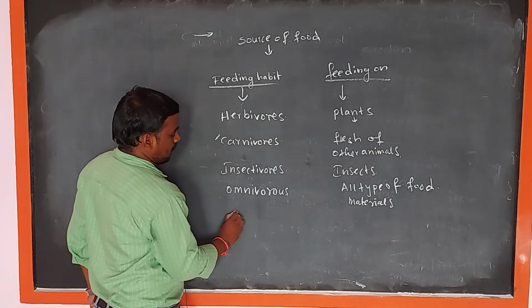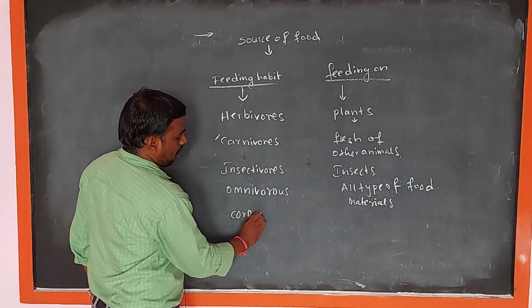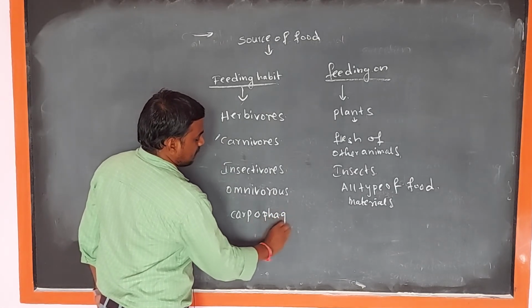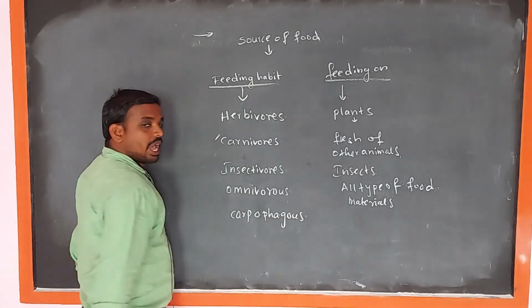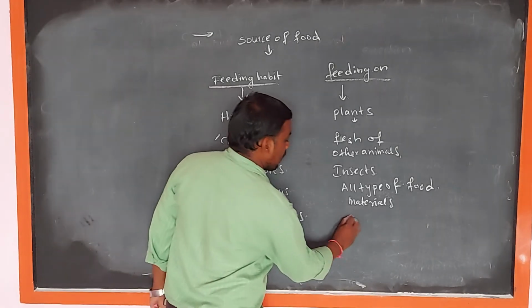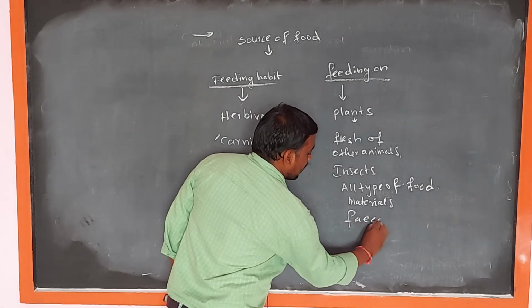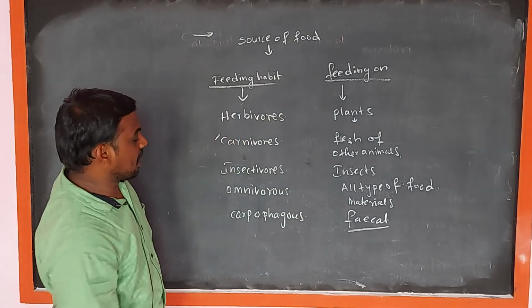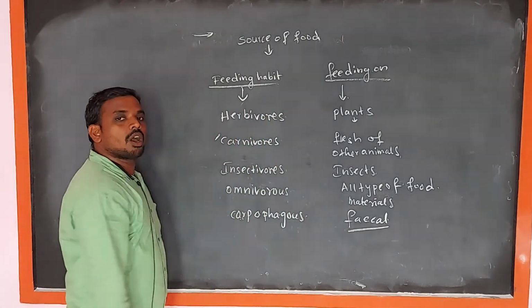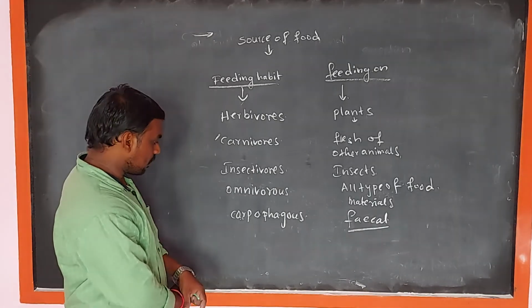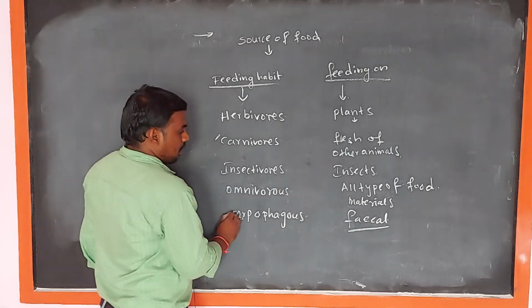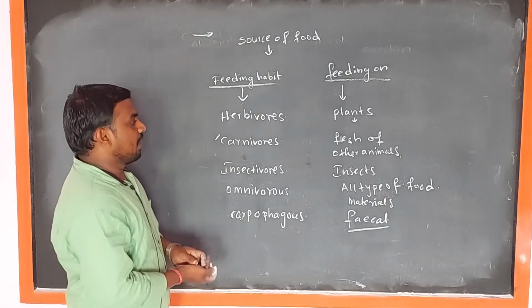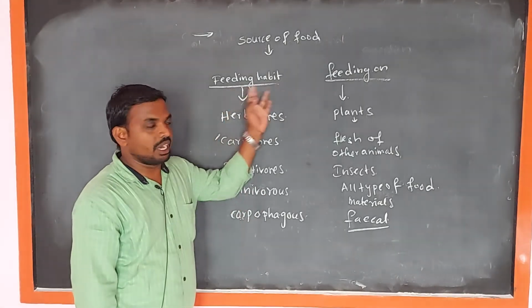Next one, coprophagous. The animals which feed on fecal material or undigested material are known as coprophagous. So these are the different types of feeding habits and feeding on.